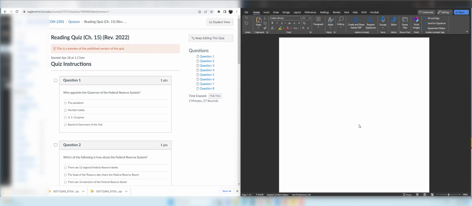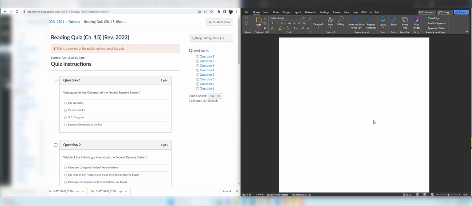Hello everyone, this week we learn about monetary policy and how monetary policy has an impact on the aggregate demand and aggregate supply model, and therefore has an impact on unemployment and inflation. So now we are going to solve the quiz questions, starting with the first question.